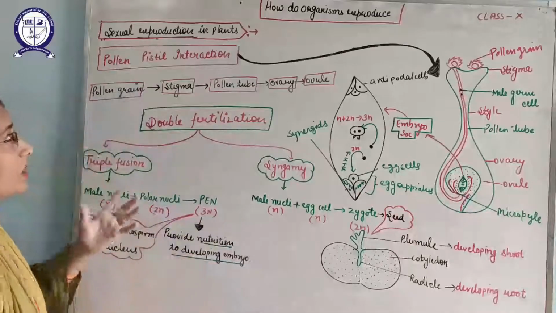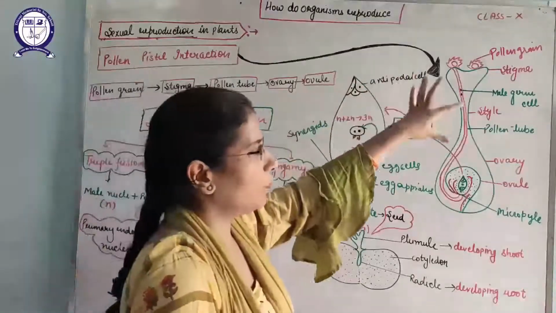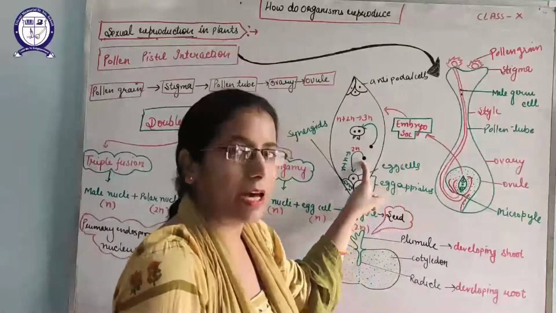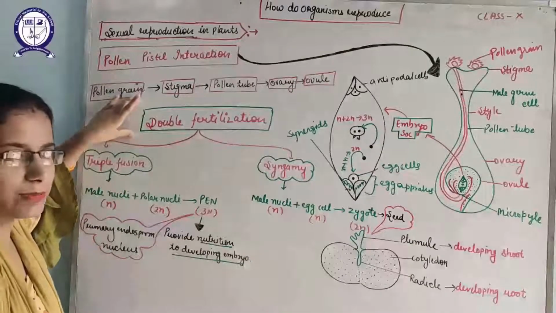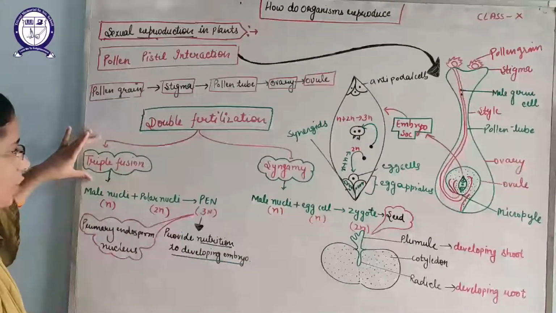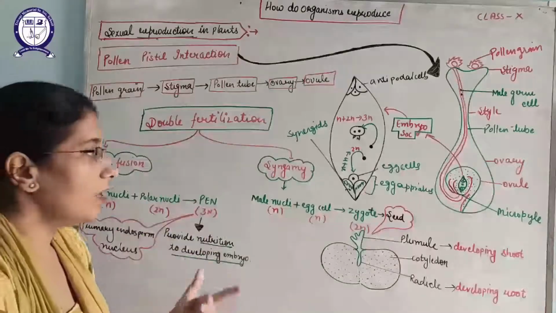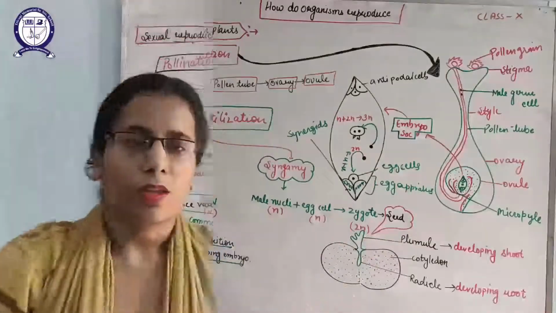So today we have discussed the pollen pistil interaction, how the pollen grain will fall, then lead to the ovule and then release the male nuclei inside the embryo sac. Then we have discussed how fertilization will take place in the plants by the process of triple fusion and syngamy. Both processes we have discussed here. After this, seed will be formed, and we have discussed the structure of seed also.